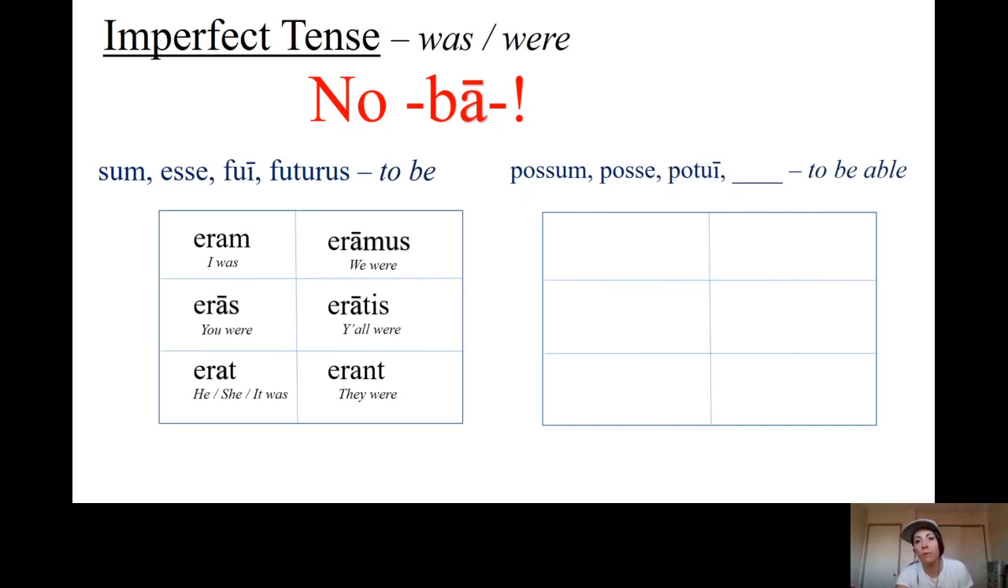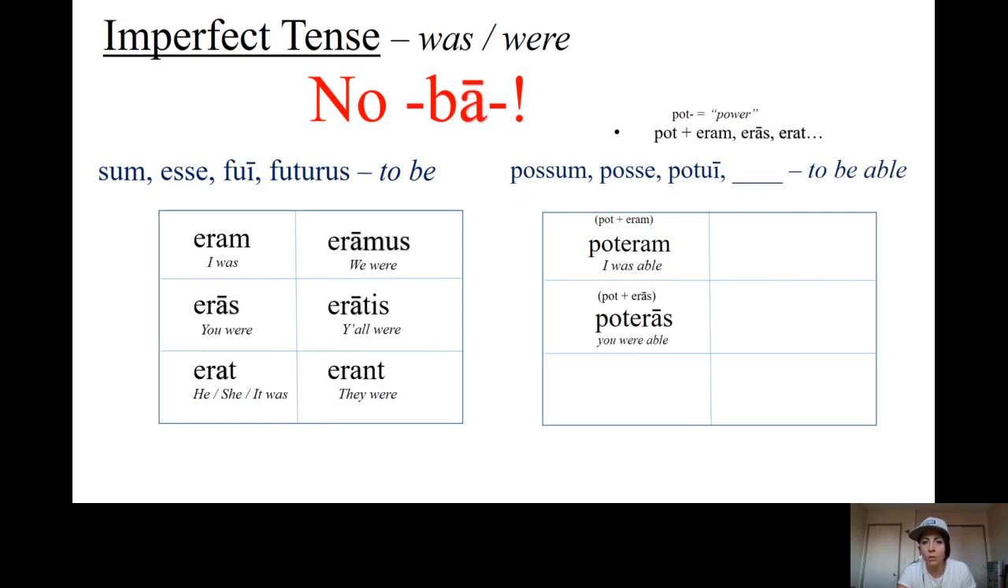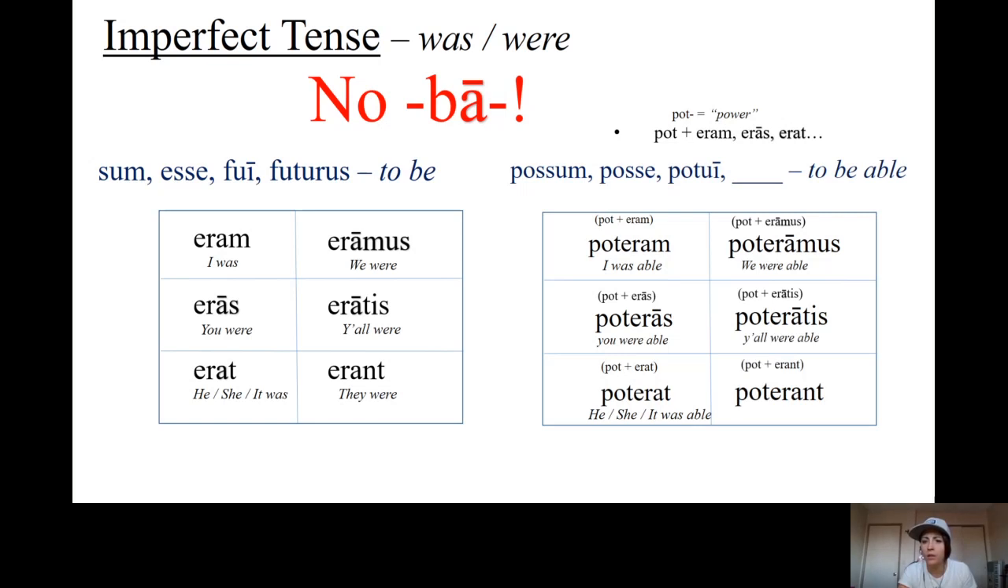Now, the cool thing about this in the imperfect is it makes the imperfect possum really, really easy because it's just pot plus eram, eras, erat, eramus, eratis, erant. So we have poteram, which is just pot plus eram. I was able. Pot eras is just poteras. You were able. Pot erat, poterat. He, she, it was able. Poteramus, we were able. Poteratis, y'all were able. Poterant, they were able. So poteram, poteras, poterat, poteramus, poteratis, poterant. I was able, you were able, he, she, it was able, we were able, y'all were able, they were able.